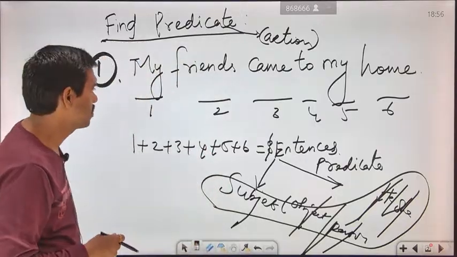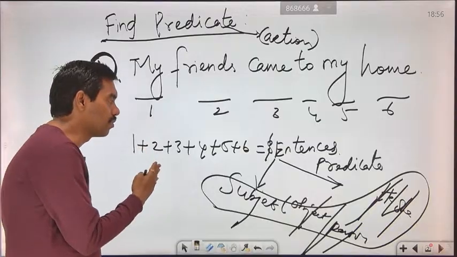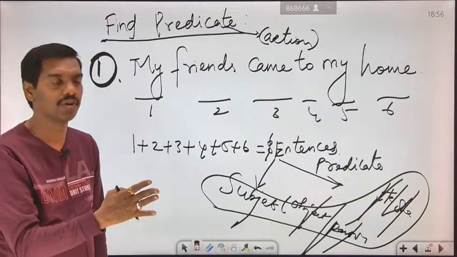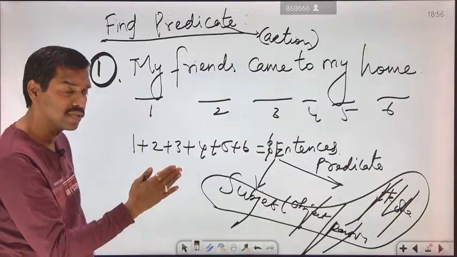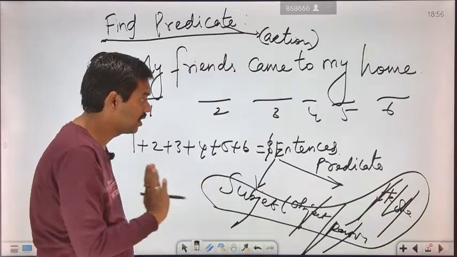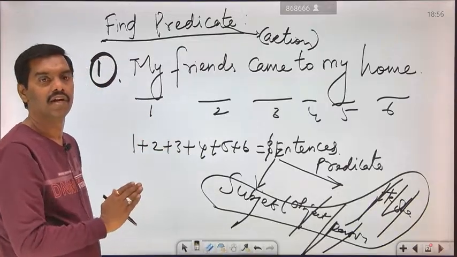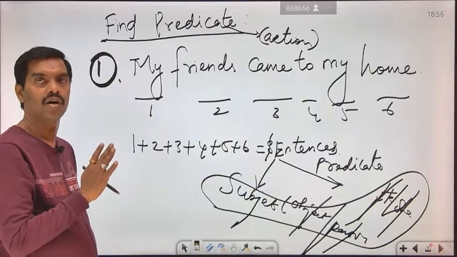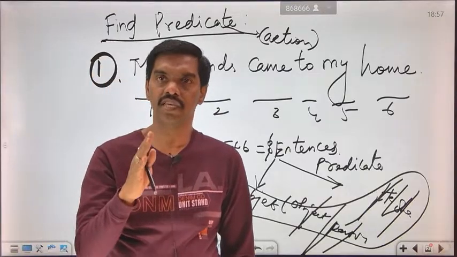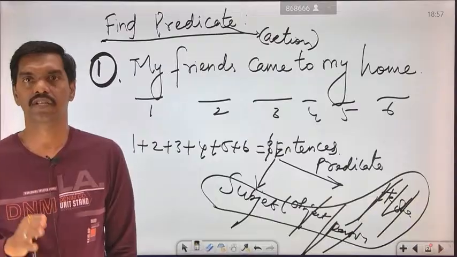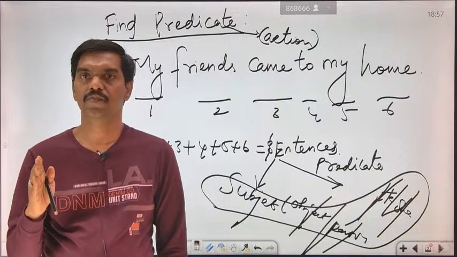First we are saying that my friends came to my house. We have seen what words are available, how the sentence is formed, and how sentences are classified. After that we are going to read the sentence properly. First you have to analyze what content has been given to you, what message the given sentence is saying. That is the main thing you have to identify. The first one is: my friends came to my house.